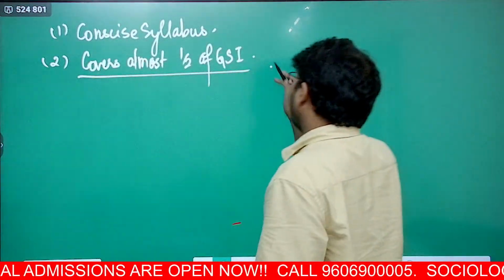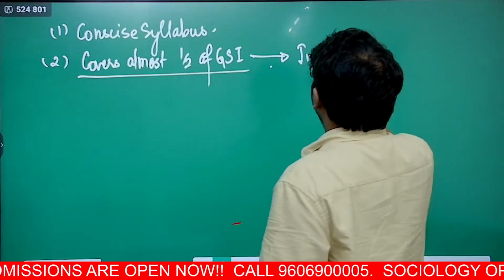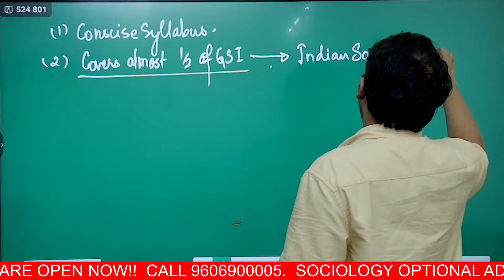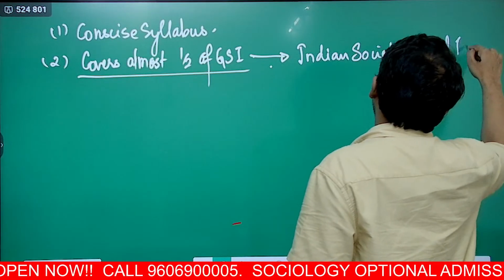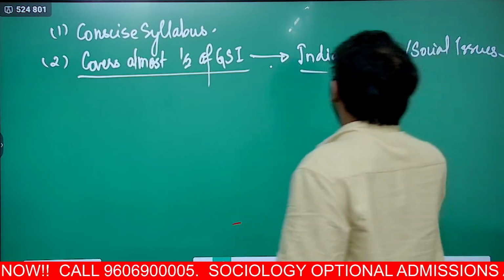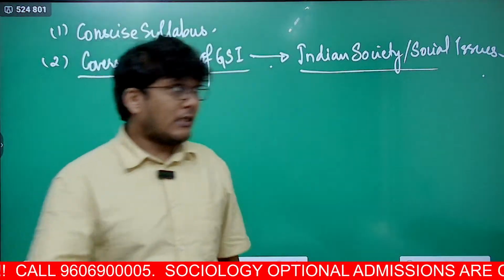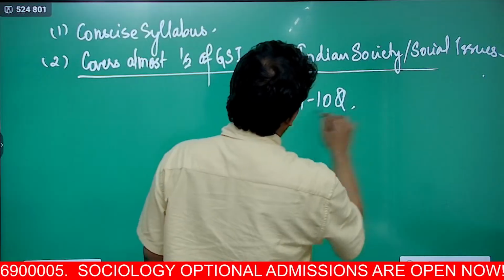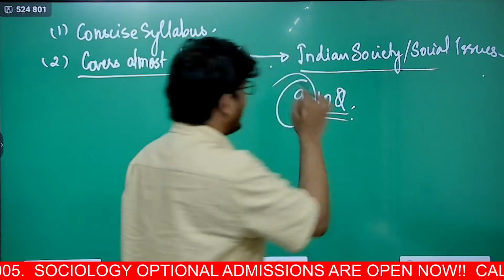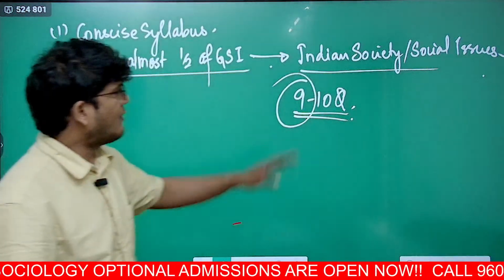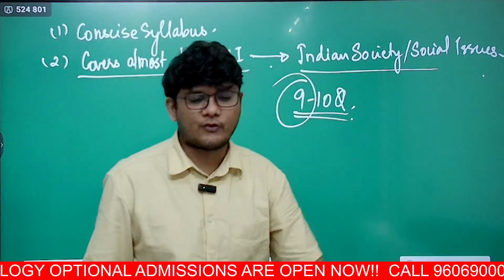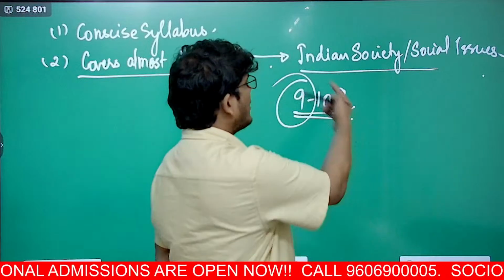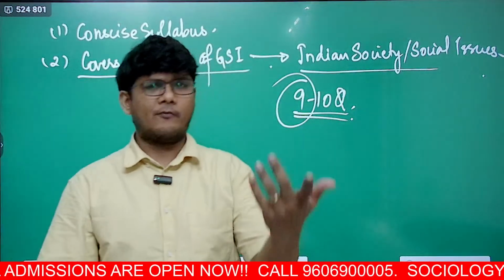So in GS1 you have the subject of Indian society, which you can also call social issues. Now, in the last few years there have been around 9 to 10 questions, 9 questions for sure, which have been asked from Indian society in GS1. So of course it helps you to cover your GS1 paper. Half the GS1 paper is gone.